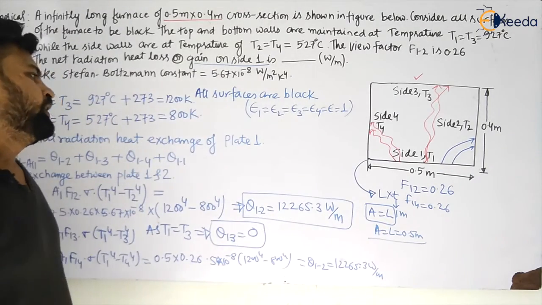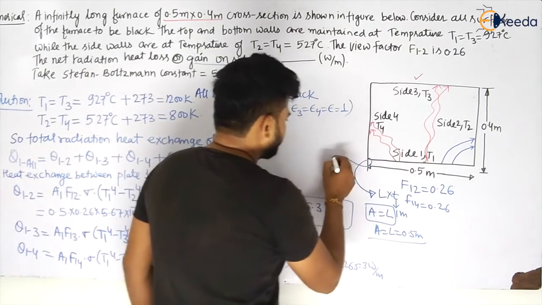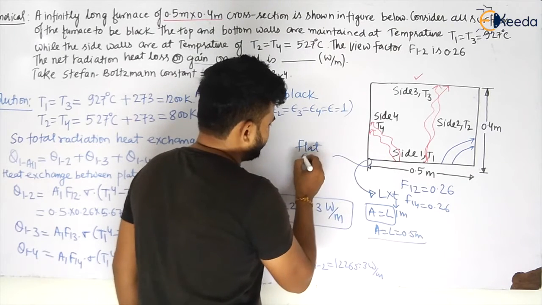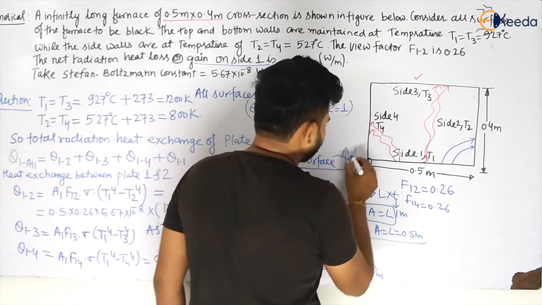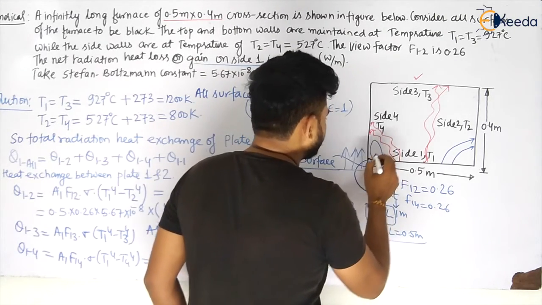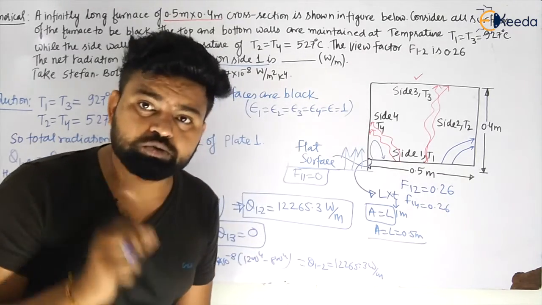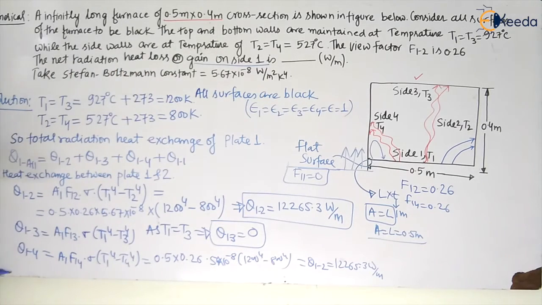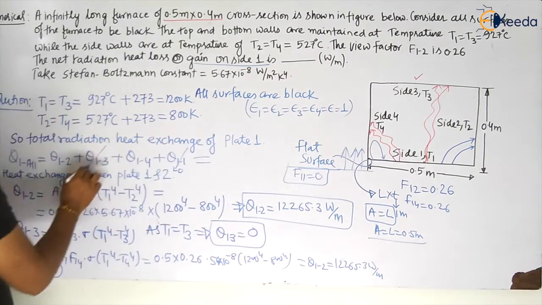Okay, now let us see case 1. Plate 1 is your flat surface. Yes or no? This is your flat surface, my dear students. If it is a flat surface, it will not exchange any radiation with itself. That's why its self view factor will become equal to 0, and also it will be in thermal equilibrium. That's why Q1 will be equal to 0. So the total radiation heat exchange, this is becoming 0, this is also becoming 0.